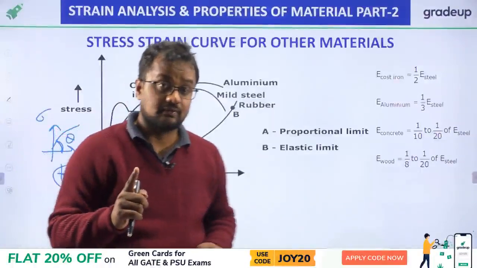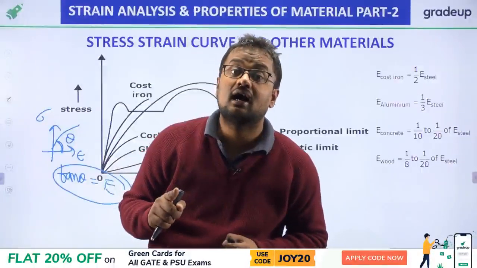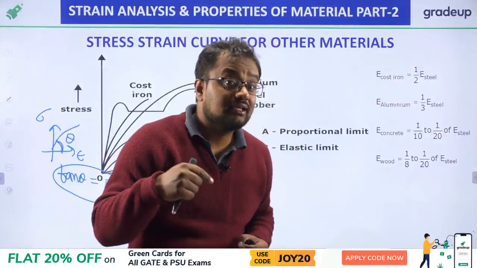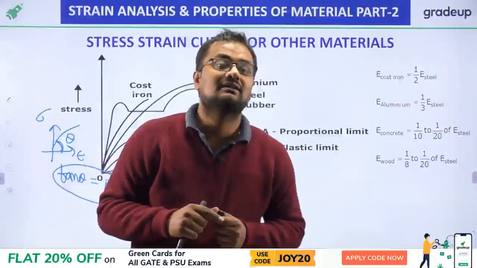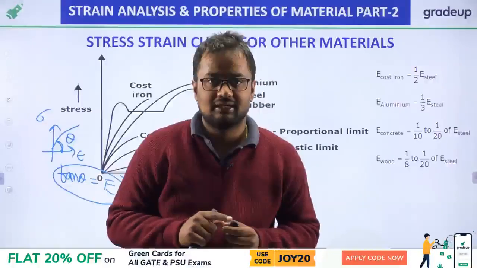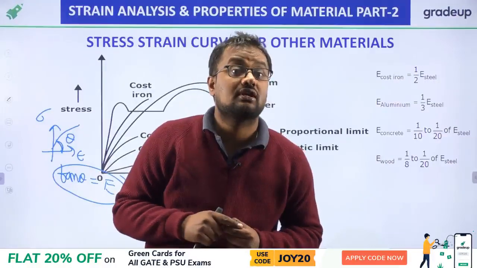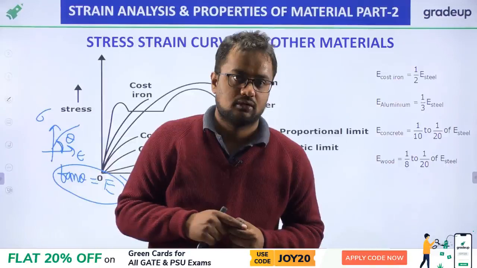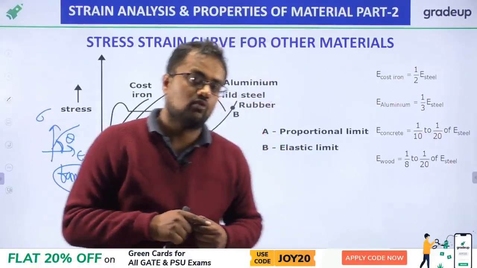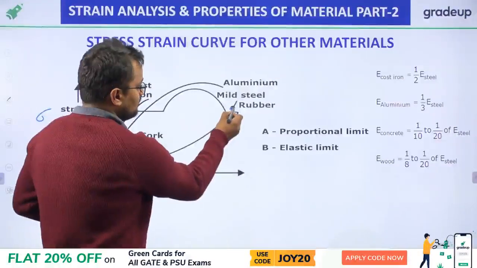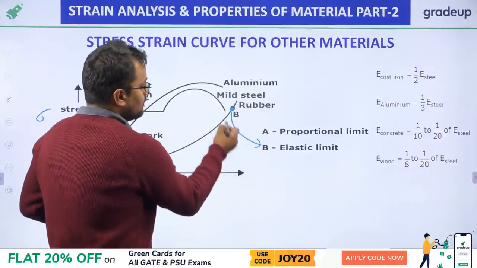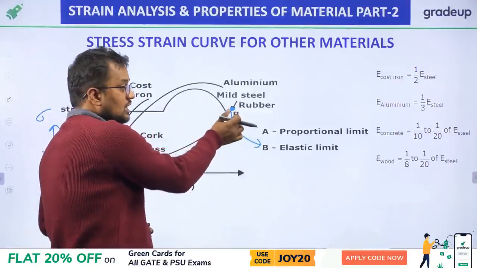Remember the exception: rubber is a brittle material. Actually, the exact definition of ductile is that post elastic strain should be more than 5%. For rubber, the elastic limit is here, and post elastic strain is very small.